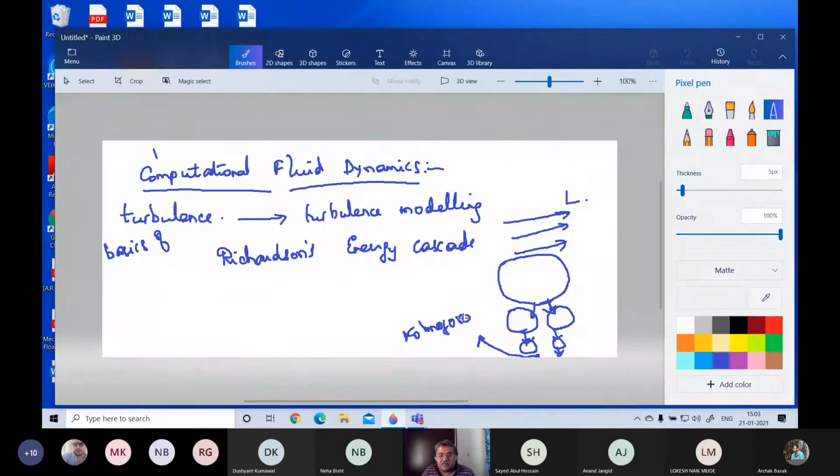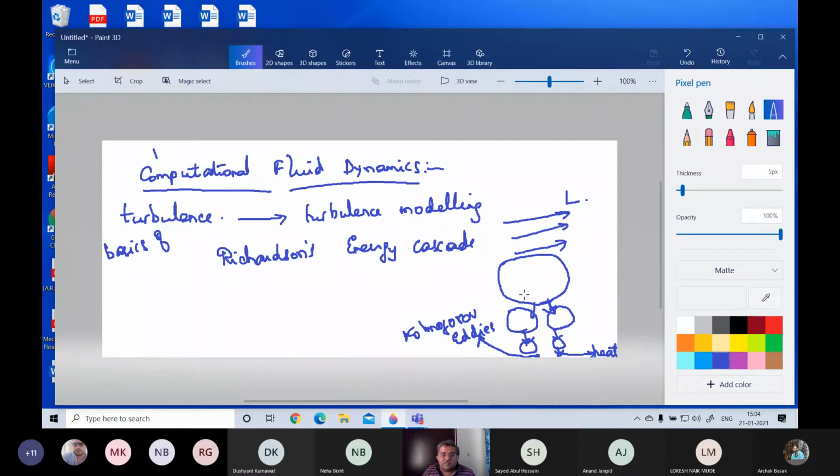These are the smallest eddies possible in turbulence, beyond which the turbulent kinetic energy dissipates as heat. So this process is known as the Richardson's energy cascade. Energy cascades from the larger scales further down into smaller and smaller scales until it finally reaches the Kolmogorov size eddies, and then it dissipates as heat.